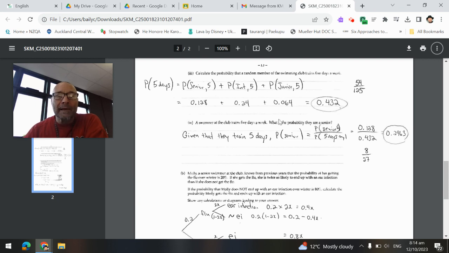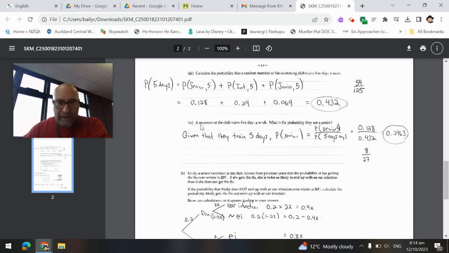Next, a swimmer at the club trains 5 days a week. So they're telling you that the answer here is limited to those who train 5 days a week. And what a coincidence, we just answered that in the last question. Now, this is a good habit to get into. It is very likely that answers from a previous pātai will be used in the next pātai. So, given they train 5 days a week, what's the probability they're a senior? For this one, we see that the probability that a senior trains 5 days a week is 0.128. That's the numerator of our fraction.